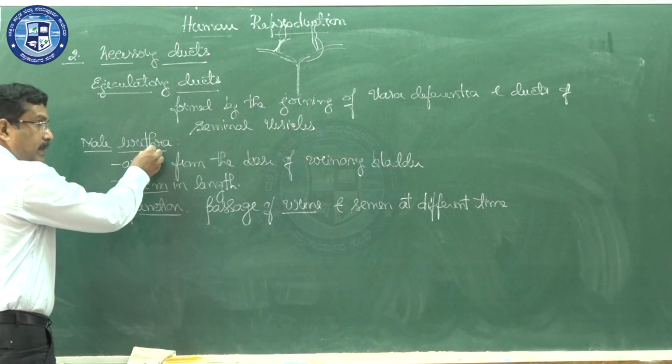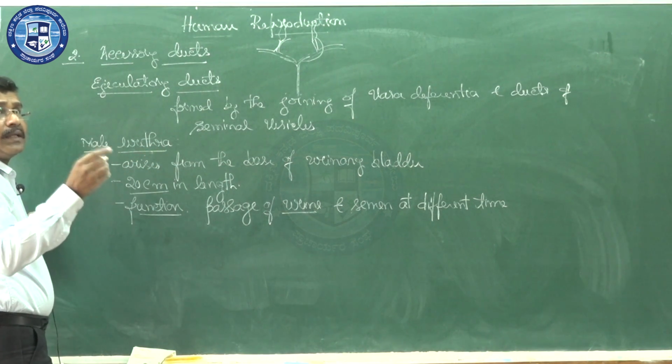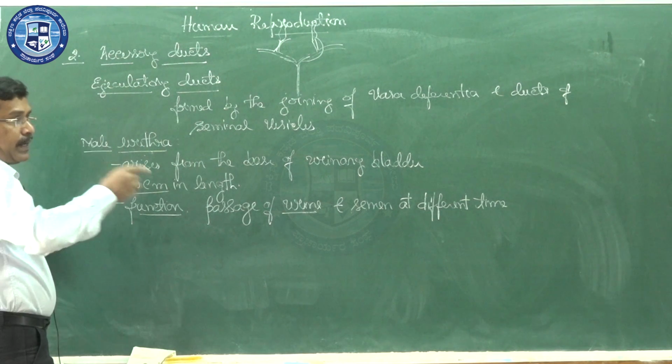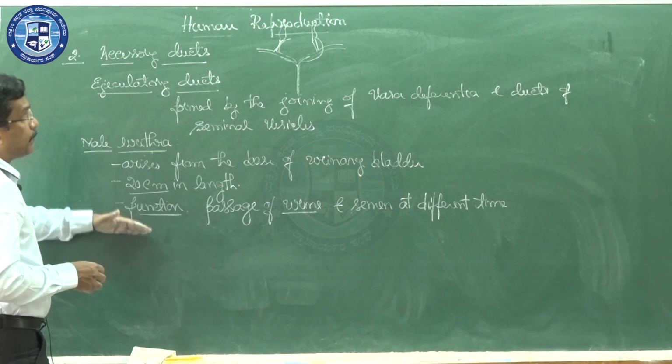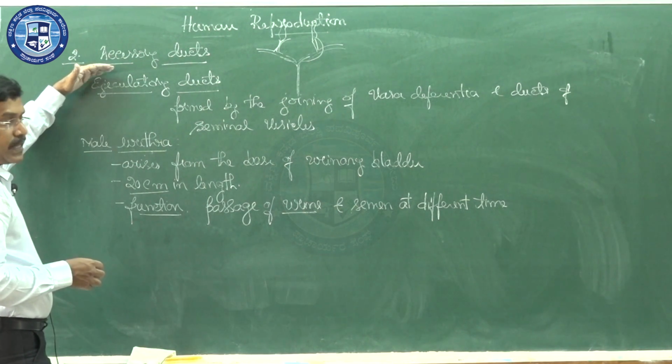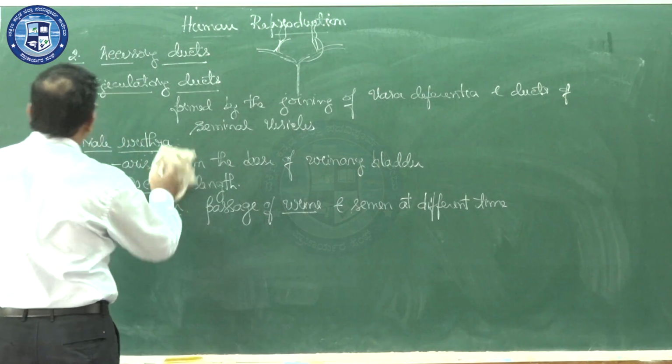Now this male urethra passes through the external male genitalia, which I will explain separately. So these are the points related to the structure called accessory ducts present in the male reproductive system.